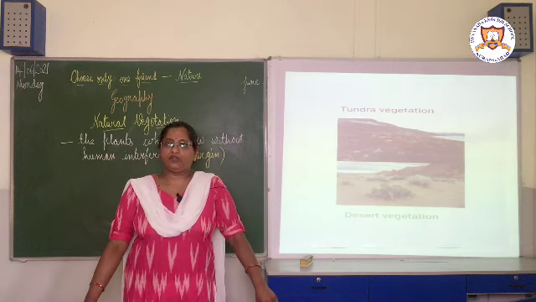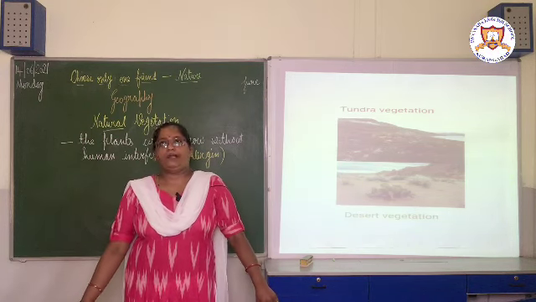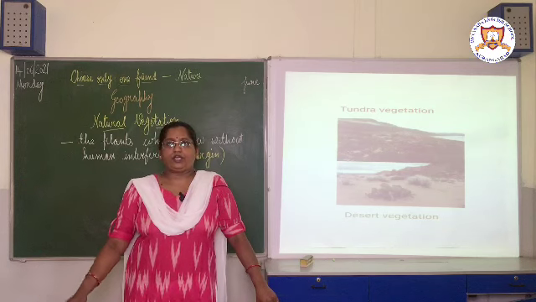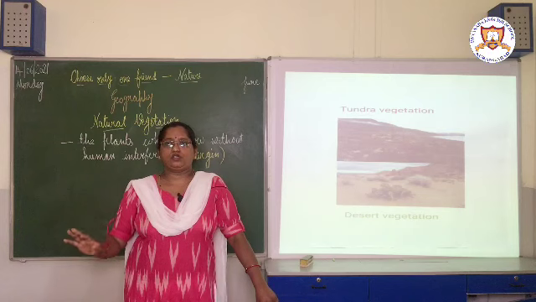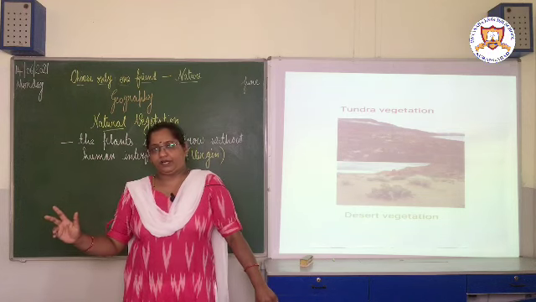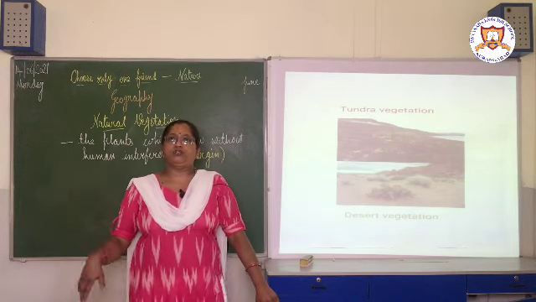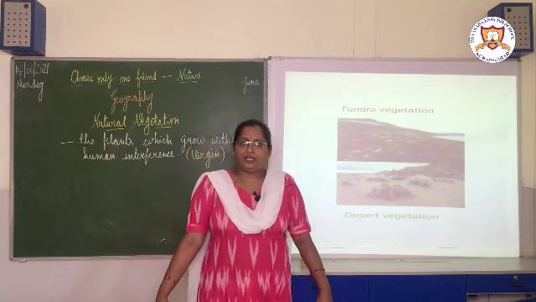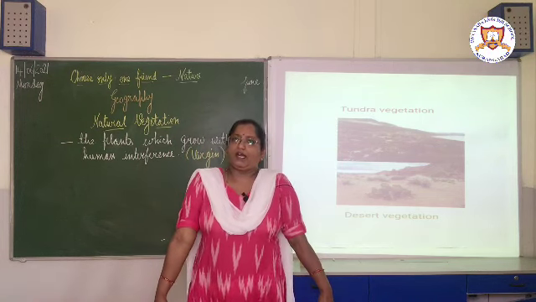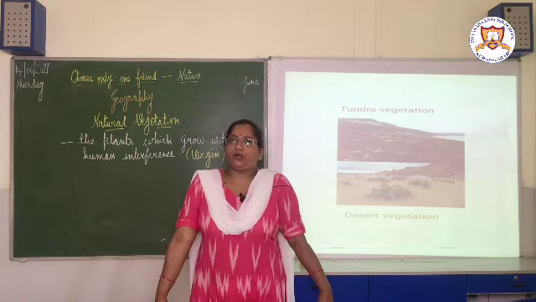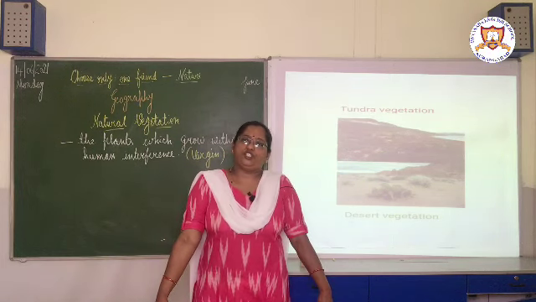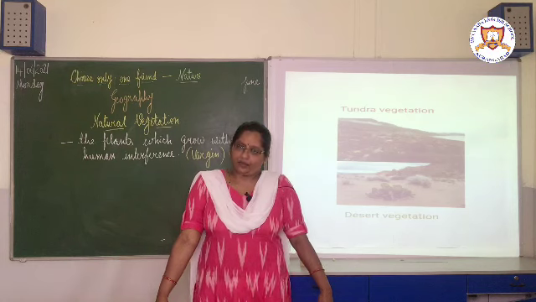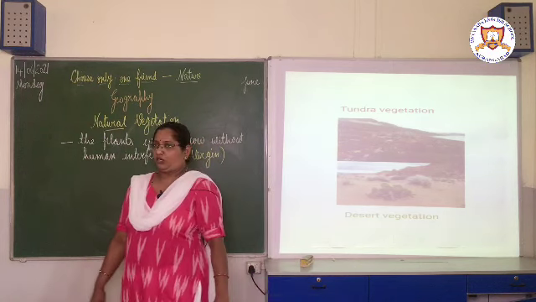And on which factors does natural vegetation depend? It depends on 4 main factors: land, soil, rainfall and temperature. So read all these things in the book once again, revise, and observe the plants or trees grown wherever you are traveling, and through that you can know the vegetation of that area. This is all about natural vegetation.